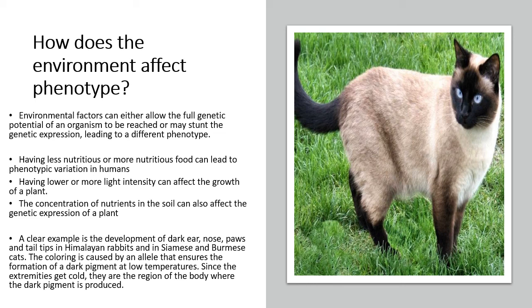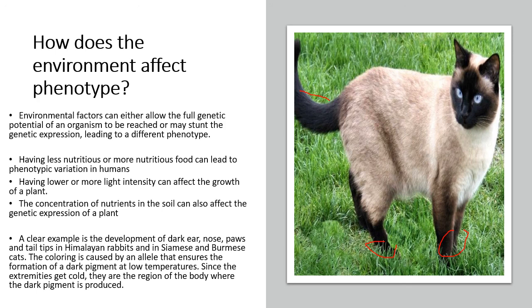The environment also plays a role in Siamese and Burmese cats. These cats have an allele that codes for dark fur when they're in cold regions, but the dark fur is usually only in the areas where the animal is likely to get cold. As you might see in this image here of this cat, the tail is dark colored, and so are the feet, or I guess you call them the paws of the cat. In this case, what is happening is those are the regions where the cat is likely to get cold, and as a result of that, there's an allele that expresses dark hair in cold regions or in cold temperature.